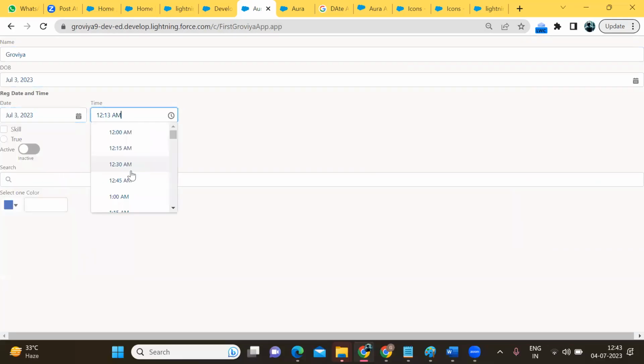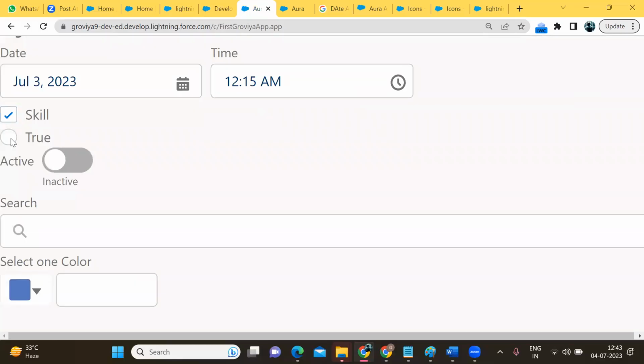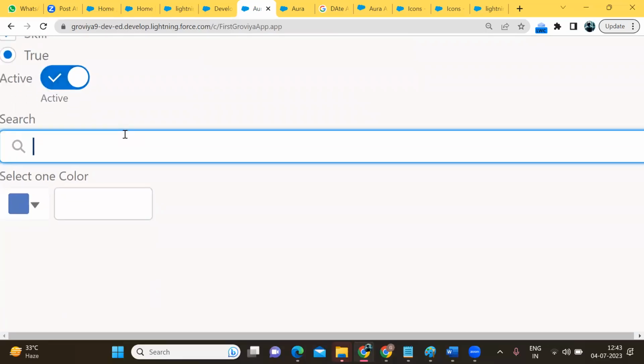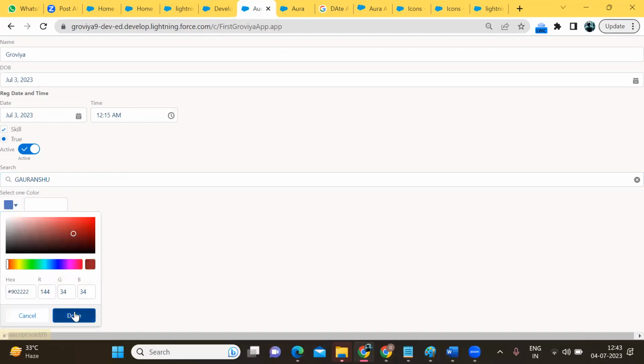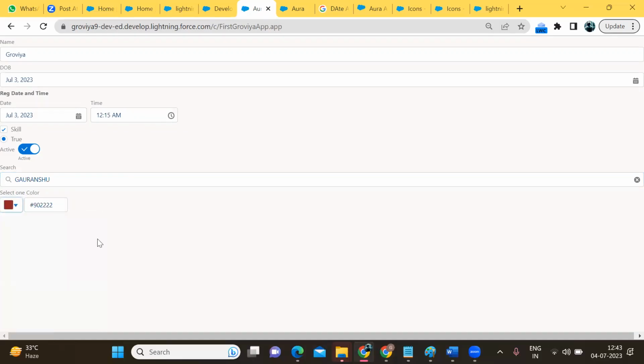The time will come, and you can also select it. Skill checkbox; if you want to create a radio type button, it's the radio type of checkbox, true, false. Active toggle. Search: if you want to search something, write it here. You want to select a color, color. So if you want to create this type of UI, use lightning input.